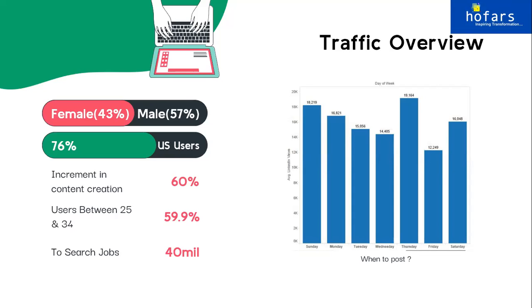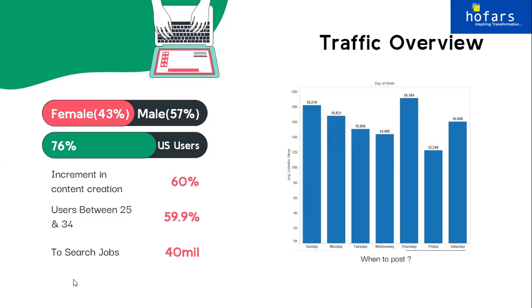Okay, the next thing that I will talk about is US users. 76% of users on LinkedIn are from the US. So you have to make sure that you're up to date. For example, on LinkedIn, people usually post about current affairs and the ongoings of the industry in the news. So if your customer is in the US, you should try to post something which is very US audience centric, because 76% of them on LinkedIn are there anyway.